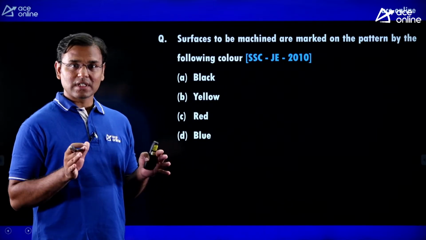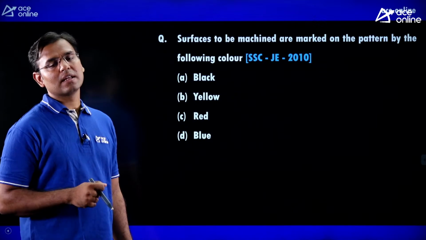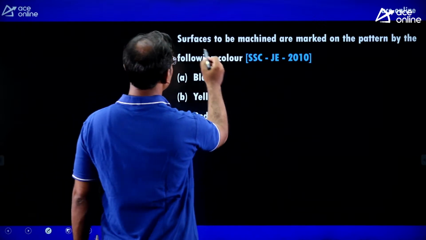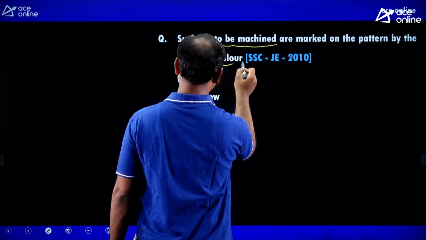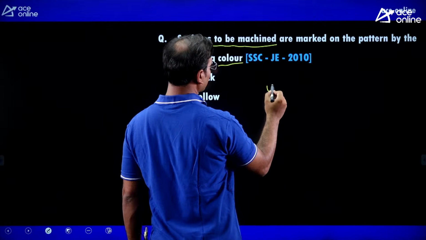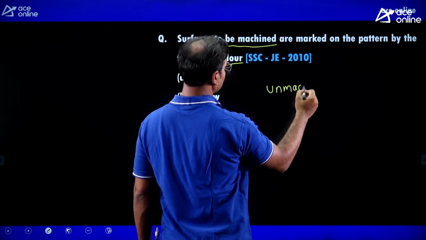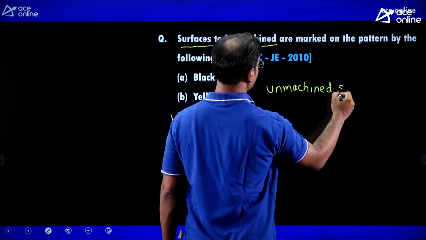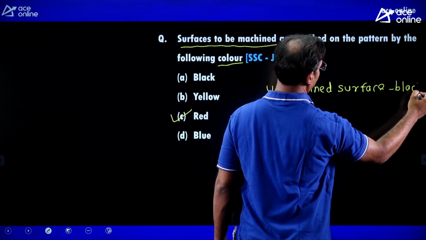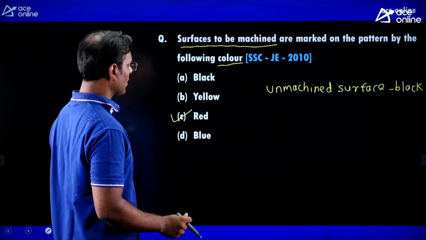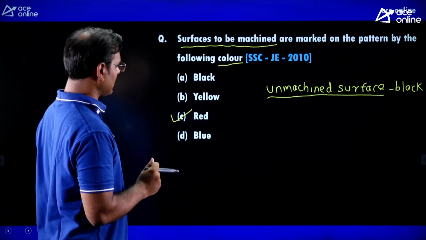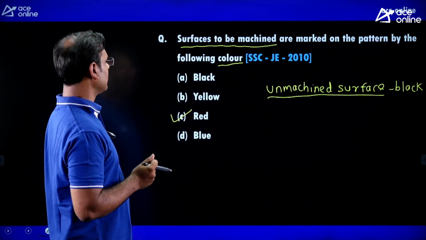Okay. Firstly we make the pattern, and on the pattern we give some color. If the surface is to be machined, then we give red color on the pattern. Red color on the pattern. And to denote the unmachined surface, we can give black color. They can ask about the unmachined surface also, but on the machined surface, we give the red color.